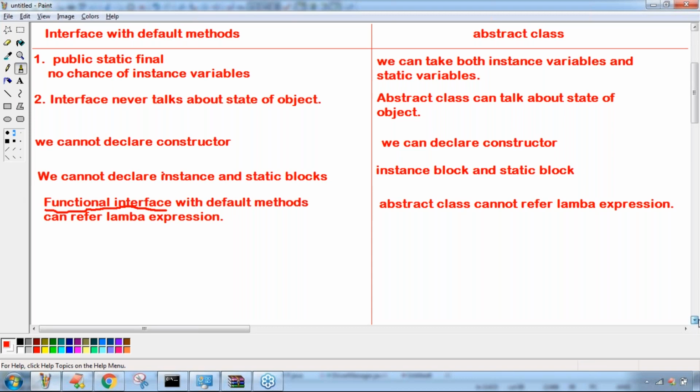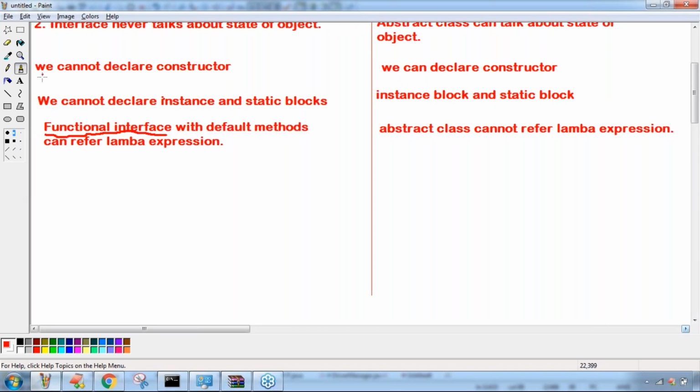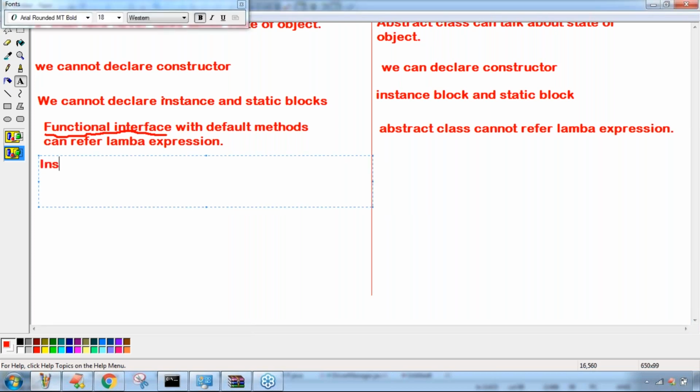Remember, right? Okay, so now there is one more important point. Of course, at this point we covered already. Inside interface, we can't override object class methods.